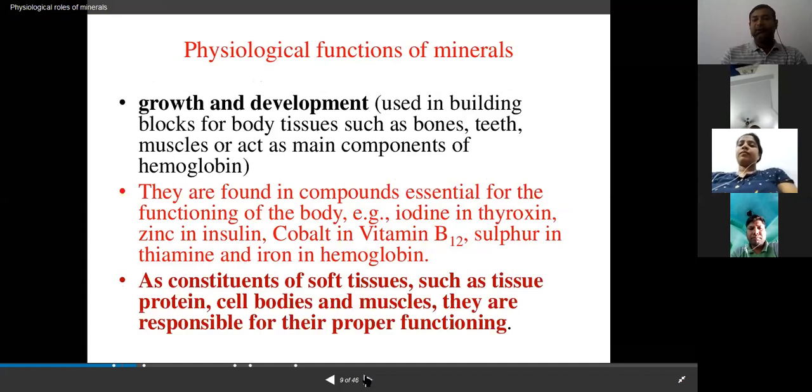They are found in compounds essential for the functioning of the body. For example, iodine in thyroxine, zinc in insulin, cobalt in vitamin B12, sulfur in thiamine, and iron in hemoglobin. As constituents of soft tissues, proteins, cell bodies, or muscles, these minerals are also responsible for their proper function.